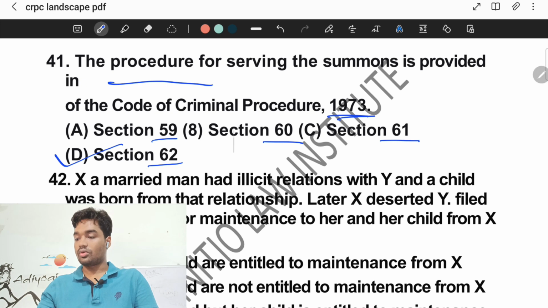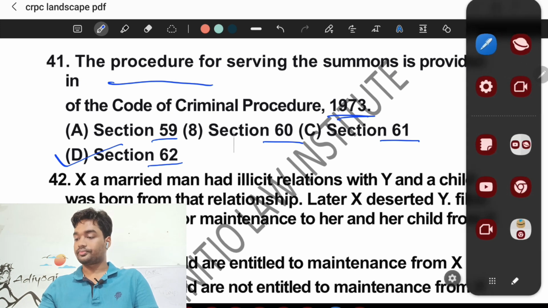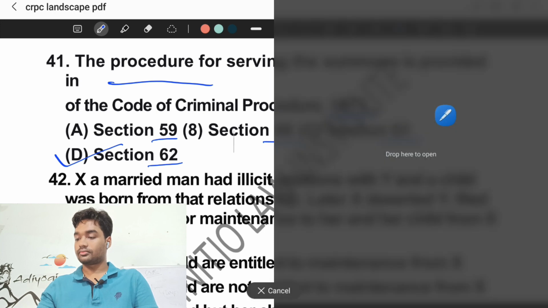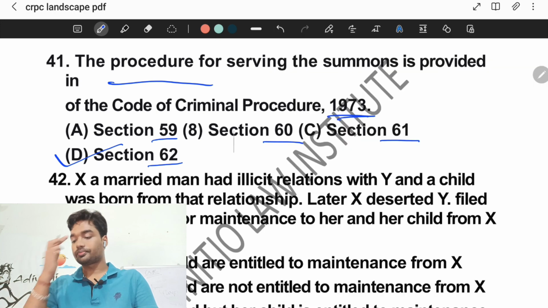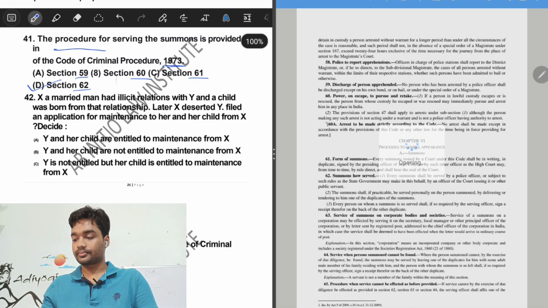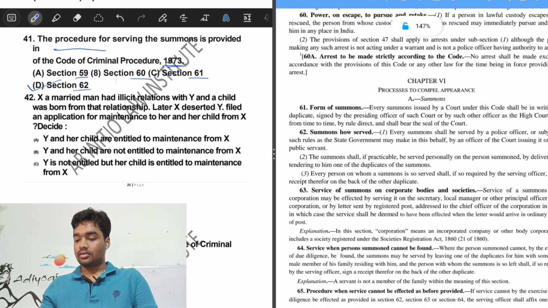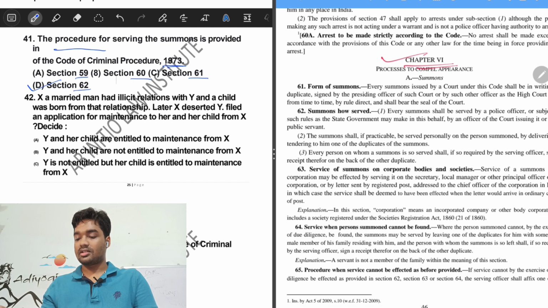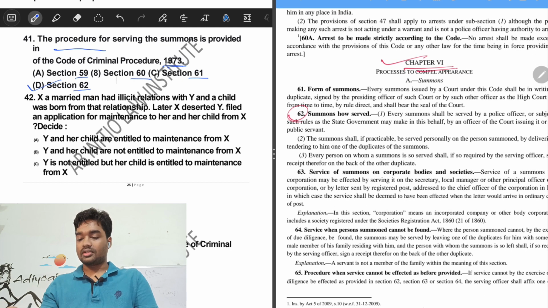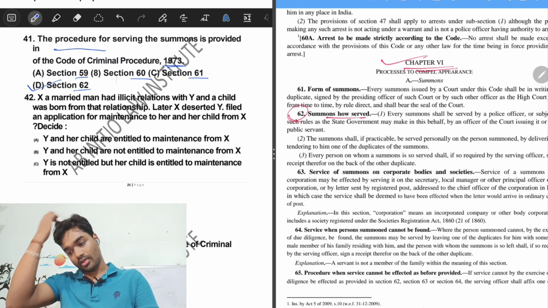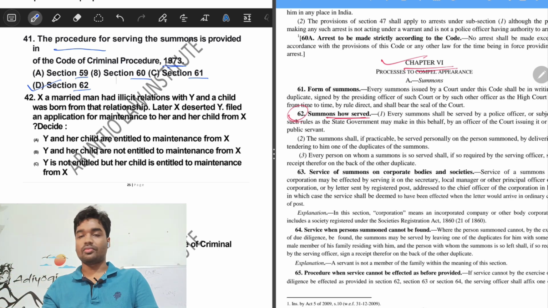Let's have a look at the bare act. Chapter 6, section 62 talks about summons, how they are served.